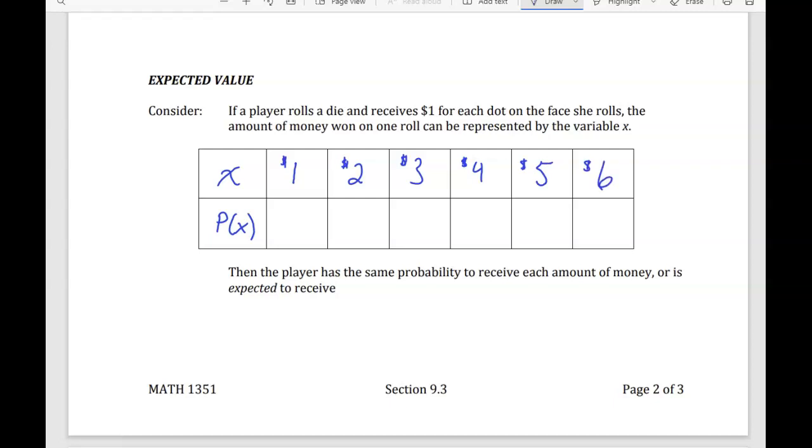So what's the probability of her getting $1? Well, that's the probability of her rolling a 1. Well, that's 1 out of 6. And so each of these has a 1 out of 6 chance. So in this particular case, the player has the same probability to receive each amount of money or is expected to receive.